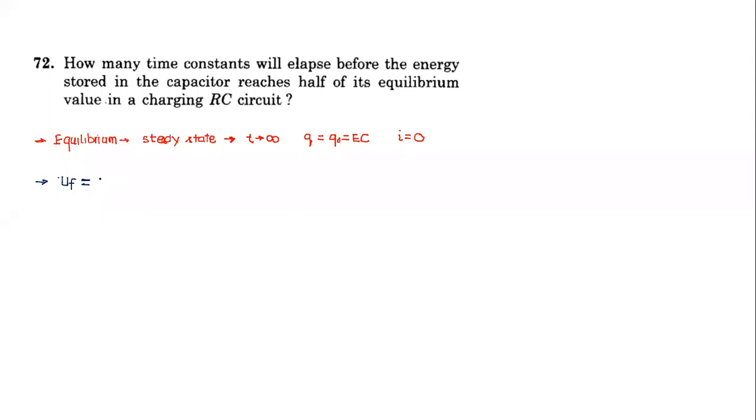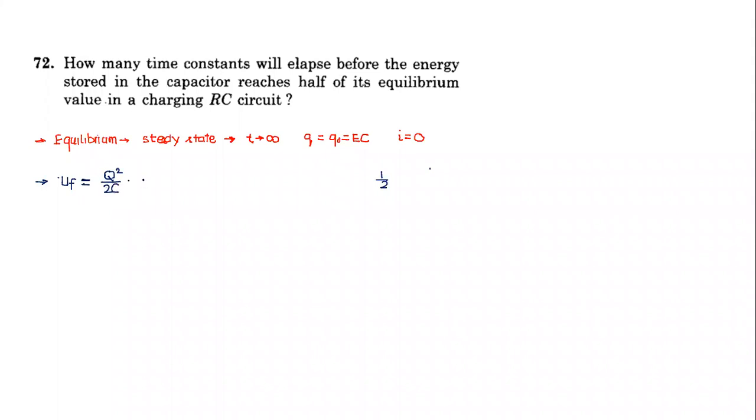Do you recall the formula? What is the energy stored in a capacitor? Half CV square is one way, and we can write it in three different forms. Since here we are concerned with the charge, I will write it as Q square by 2C. Energy stored is equal to Q square by 2C.